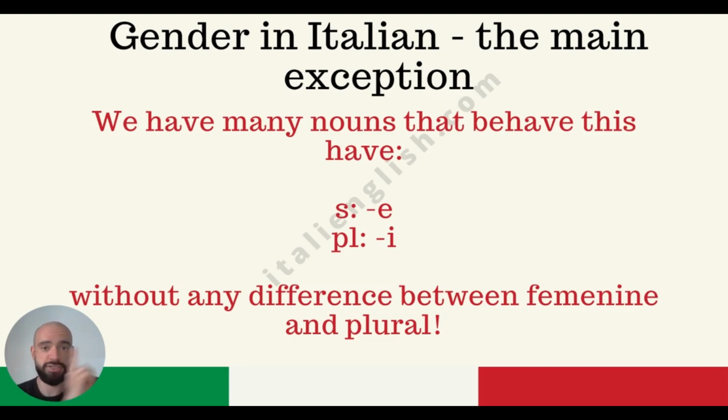Careful. We've seen before that nouns always have a gender. But in this case, with these words that end with e and i, we don't have the distinction between singular masculine, plural masculine, singular feminine, and plural feminine. We don't have it. They end with e or i.